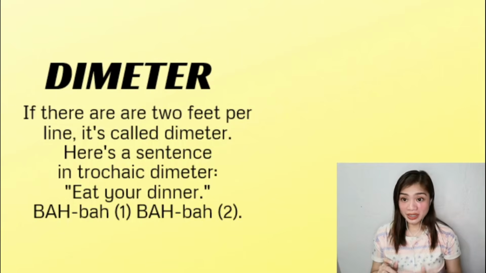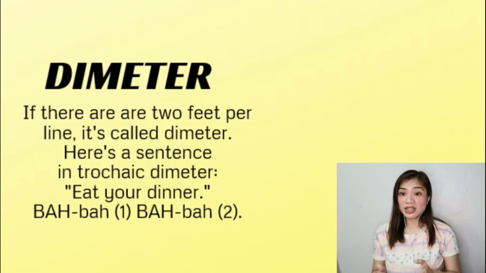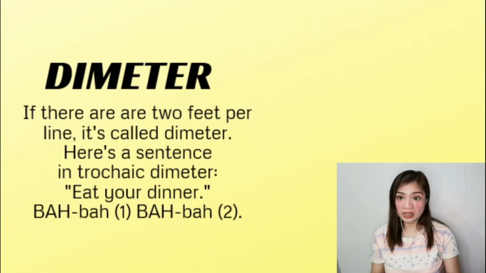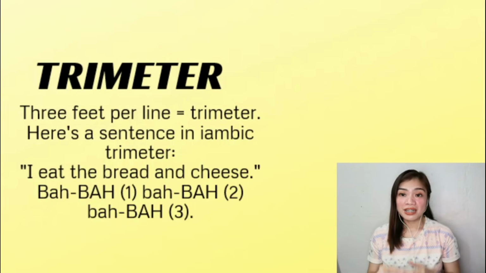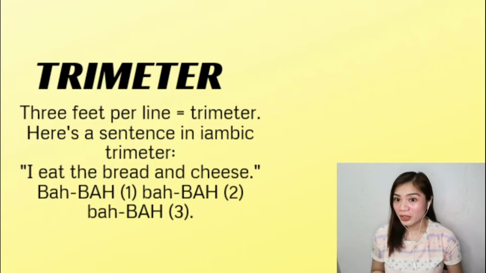Eat your dinner. So it has four syllables, right? Again, 1 foot has 2 syllables. And it has a trochaic rhythm. So ba ba ba ba. Eat your dinner. Now, if we had 3 feet per line, we call it trimeter. Here's a sentence in iambic trimeter.